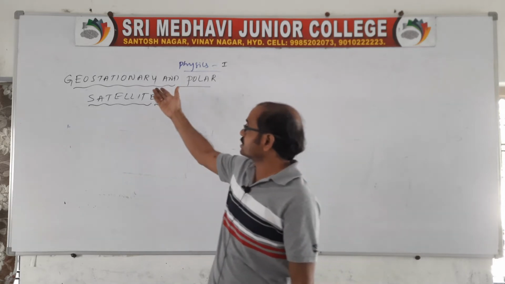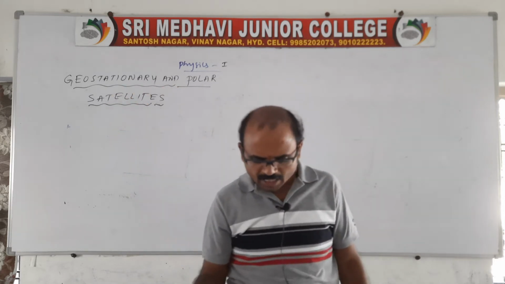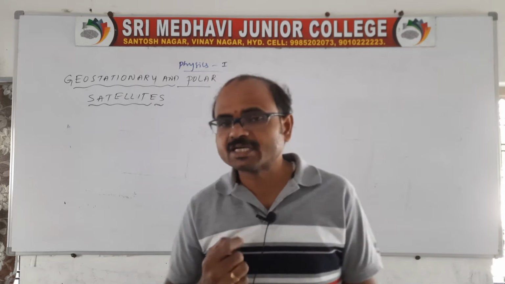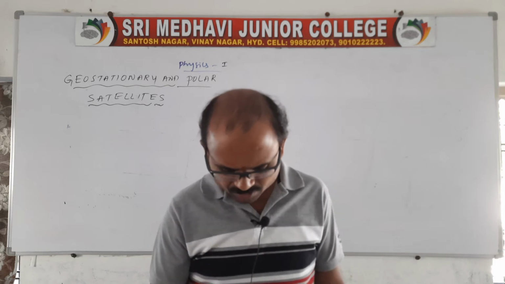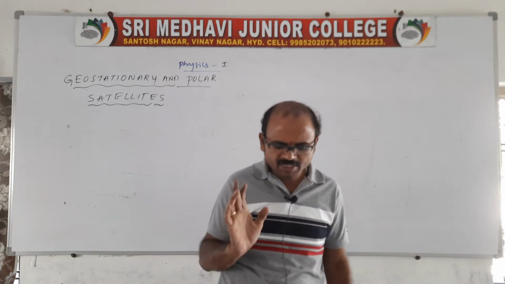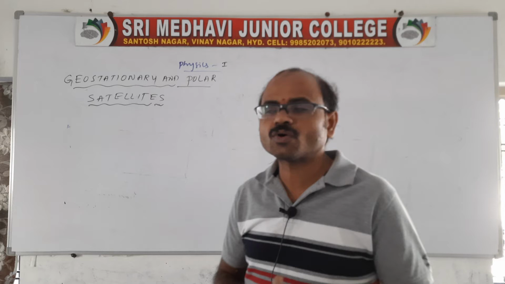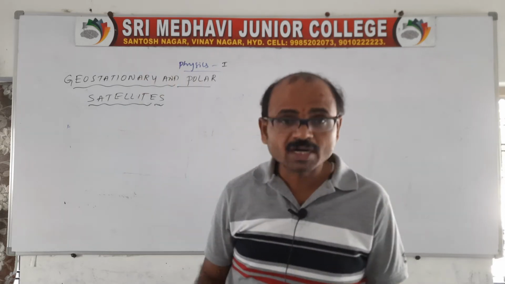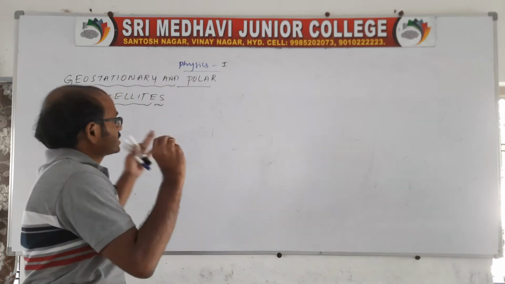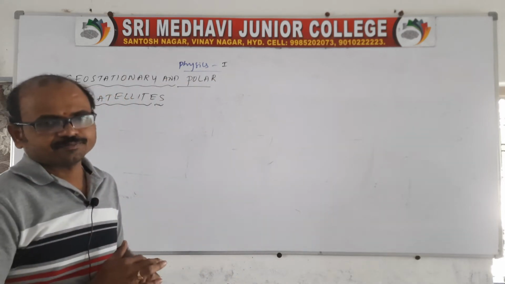That's what we call geostationary. The period of revolution of an artificial satellite which is equal to the period of rotation of the Earth, such satellites are called geostationary satellites, which are artificial satellites.